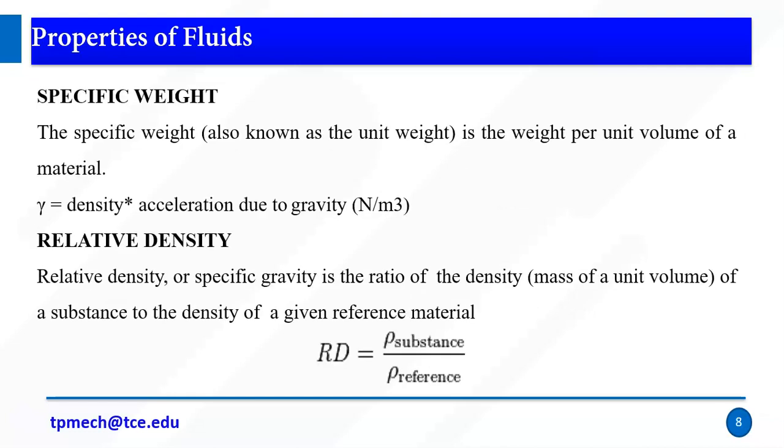Specific weight is also known as the unit weight. It is the weight per unit volume of the material, calculated from density and acceleration due to gravity. Relative density: relative means relation, so if you want to compare with a reference, we say relative density. Relative density or specific gravity is the ratio of the density of the substance to the density of the given reference material. These are some of the basic properties of fluids.